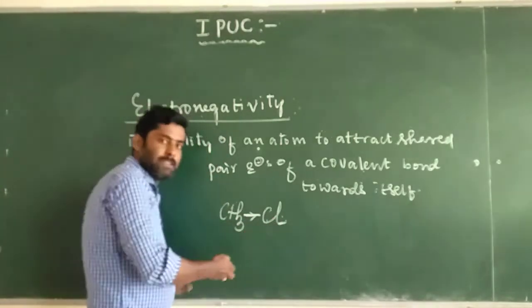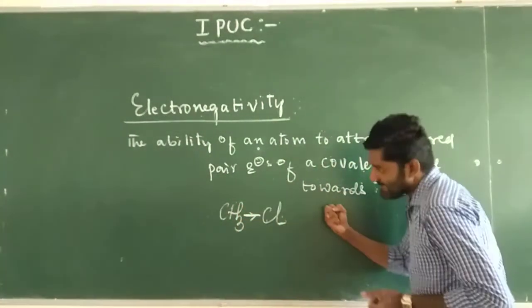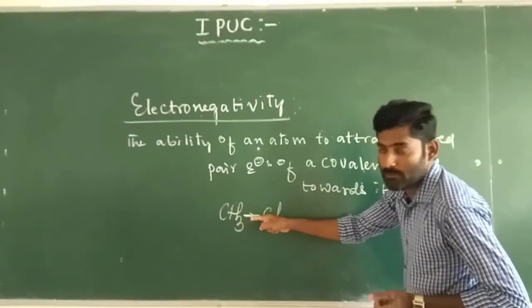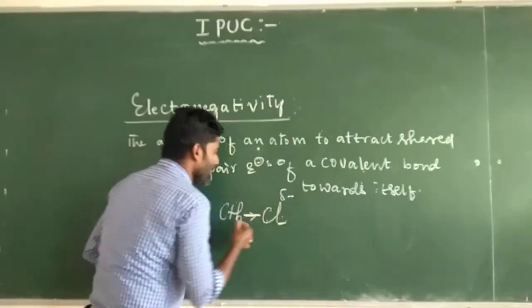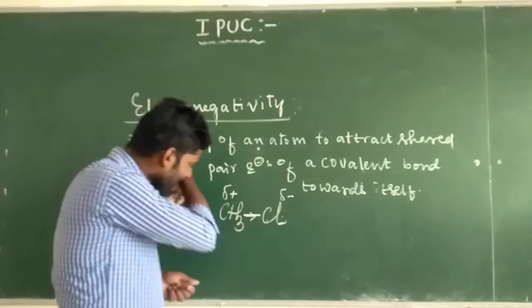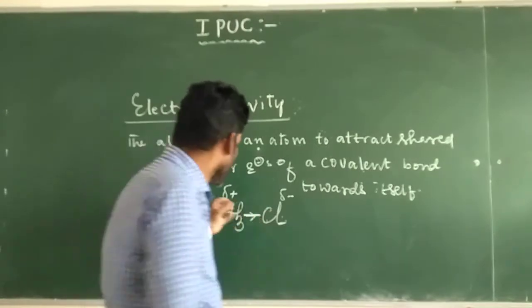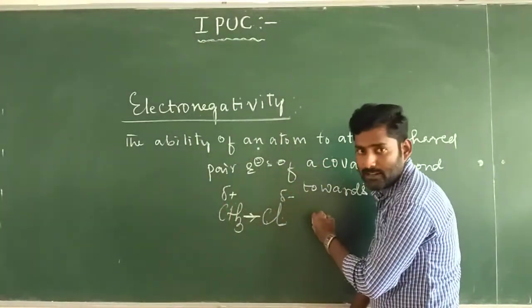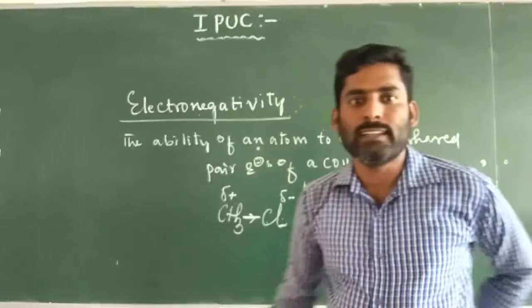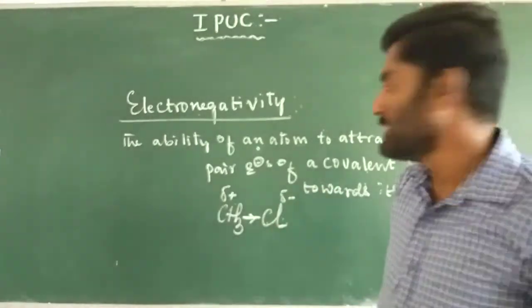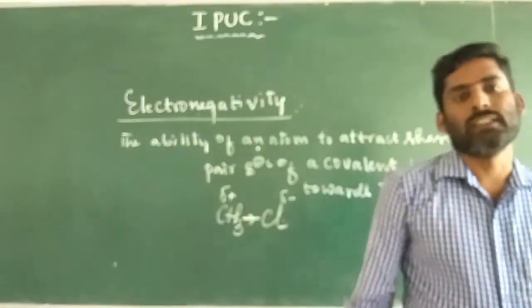So now chlorine has a tendency to attract the bond pair electrons of the covalent bond towards itself, so that chlorine becomes partially negative and carbon becomes partially positive. Now the chlorine atom has a tendency to attract shared pair electrons of the covalent bond towards itself, and it becomes negative. That is why electronegativity. And this electronegativity is not a measurable property.